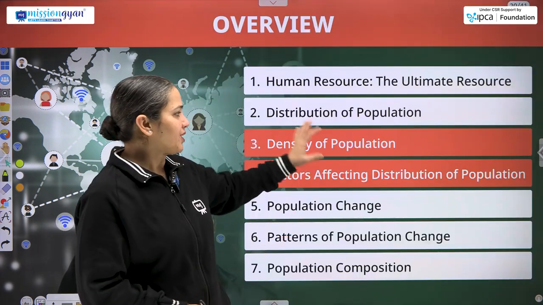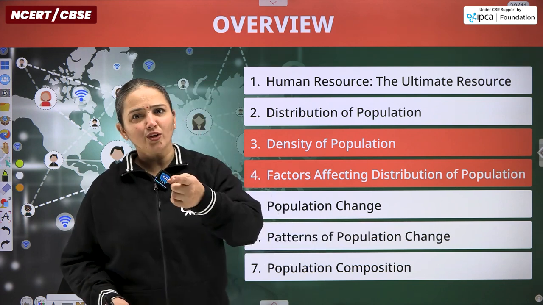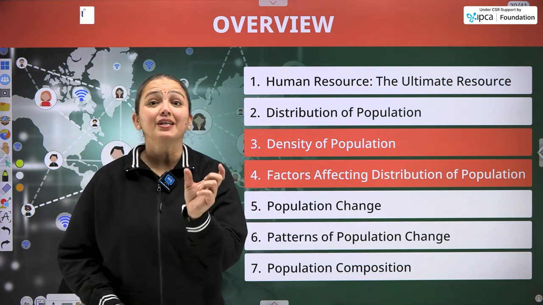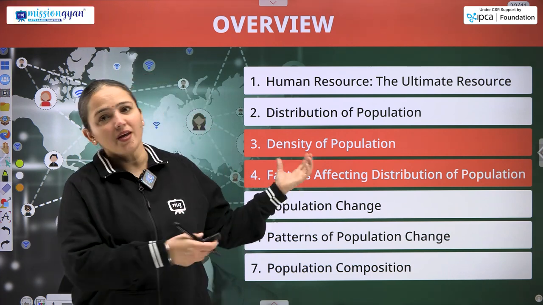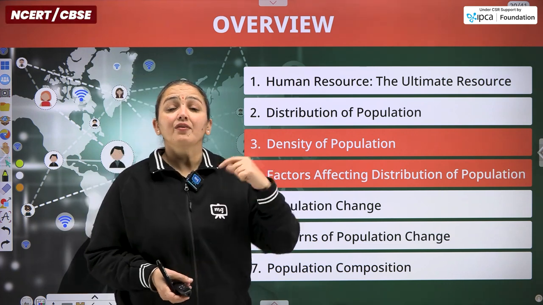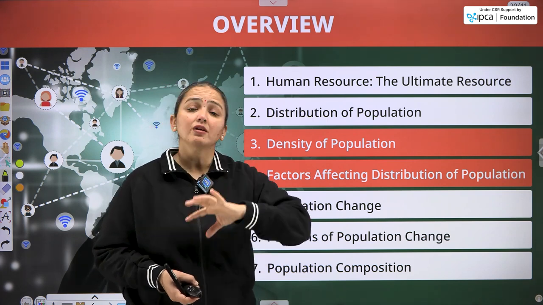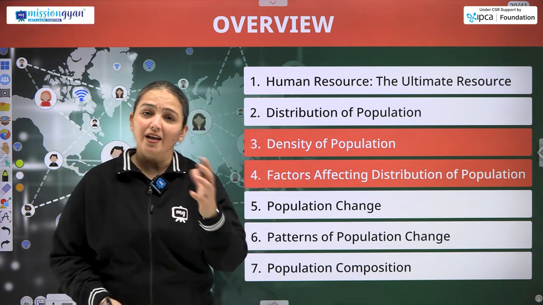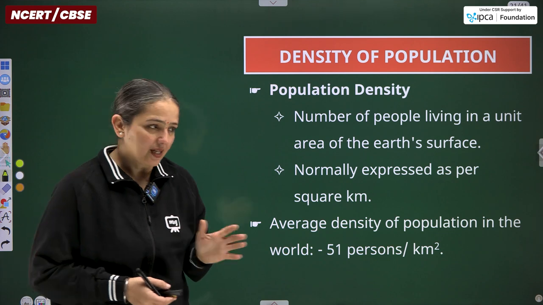So, here are the topics that we are going to discuss today. We are going to discuss the concept of density of population. As I told you in the prior class, before it ended, we will discuss the term densely populated in our upcoming class. The second topic is the factors that affect the distribution of the population all over the world. The population is unequally or unevenly distributed all over the world. So, let's begin our class.